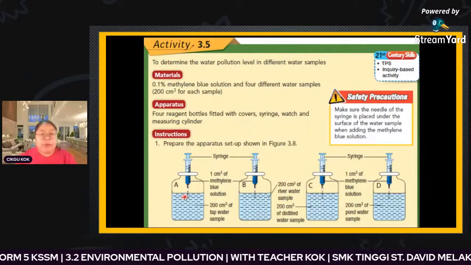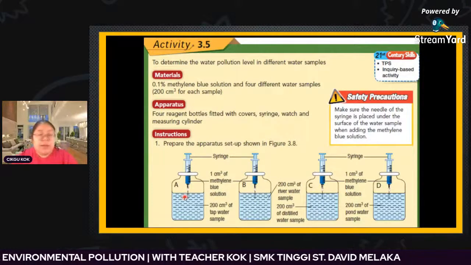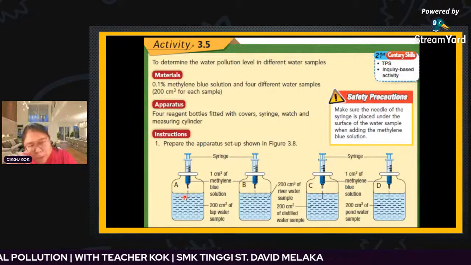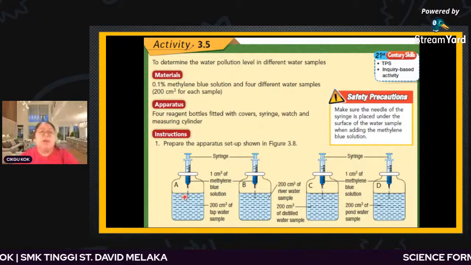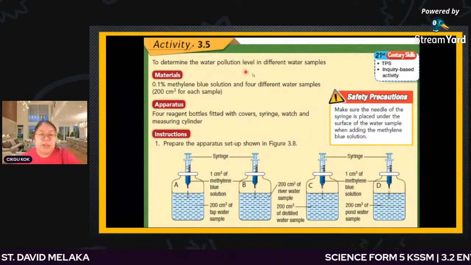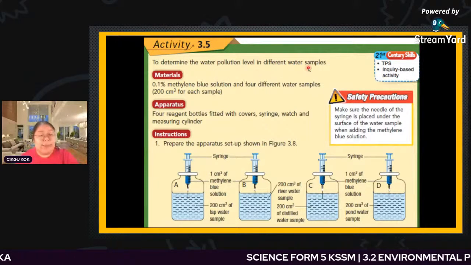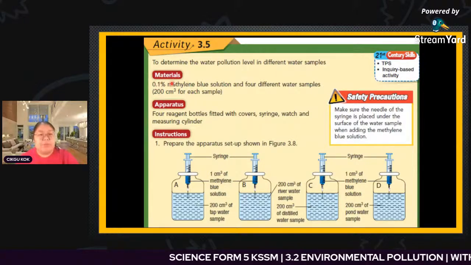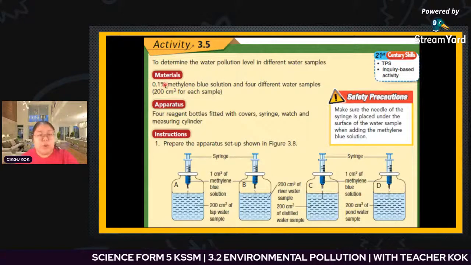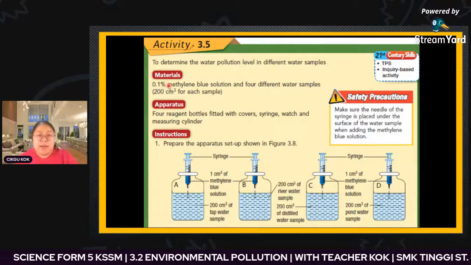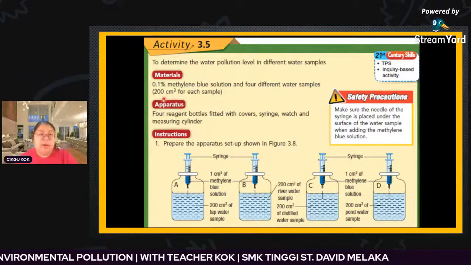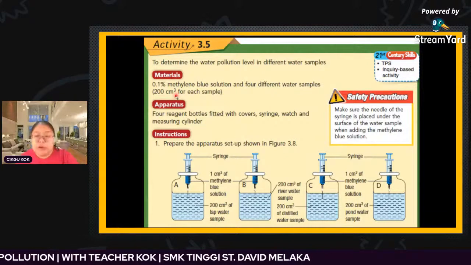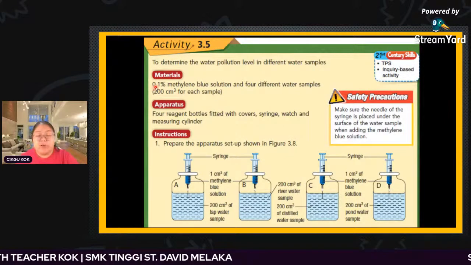Okay, this is Activity 3.5 from the textbook. One of the experiments is to find out which water sample is highly polluted. So they want to determine the water pollution in the different water samples. First, they use methylene blue solution, only 0.1%. This should be a constant variable, because everyone has the same. The sample water must be 200 cm cube. This is also a constant variable.